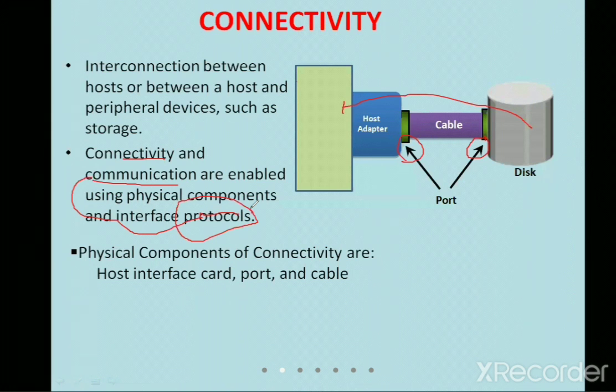When talking about connectivity, what components are needed? The first one is a host interface card, the next one is the port, and the third one is the cable. The port is the point from where the data has to be transferred and the point where the data has to enter. The host interface card is like a network interface card to exchange the data, and we need the cable. Without this cable, the transfer of information is quite difficult.